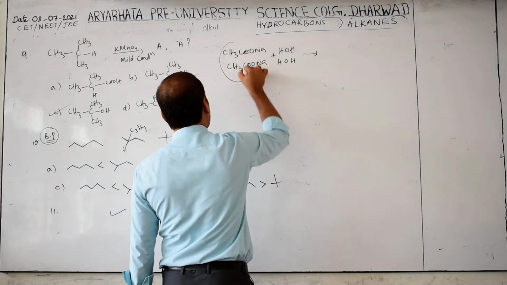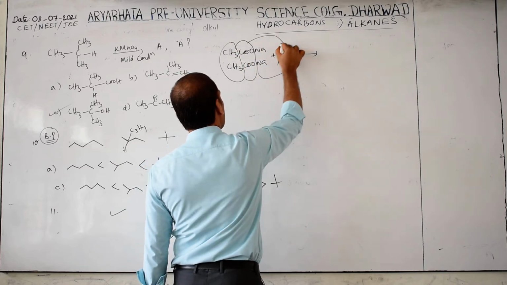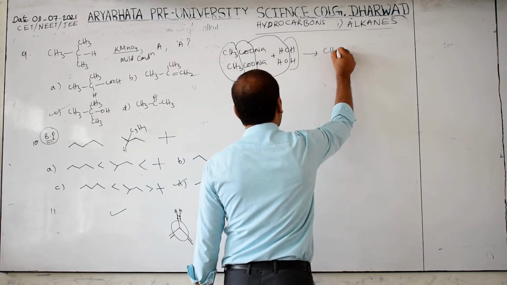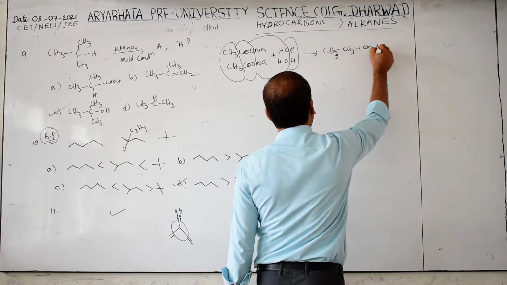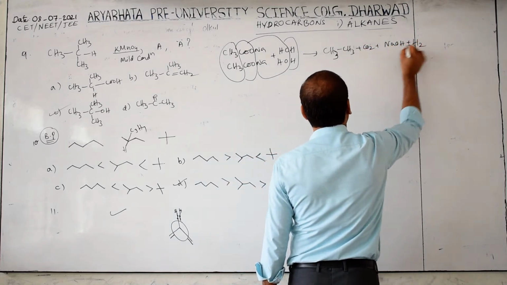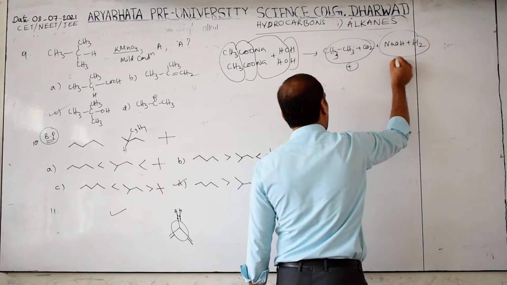Then what will happen? What is formed here? CH3-CH3 and CO2, another one is NaOH, another one is hydrogen. These are at the anode, and these are at the cathode.